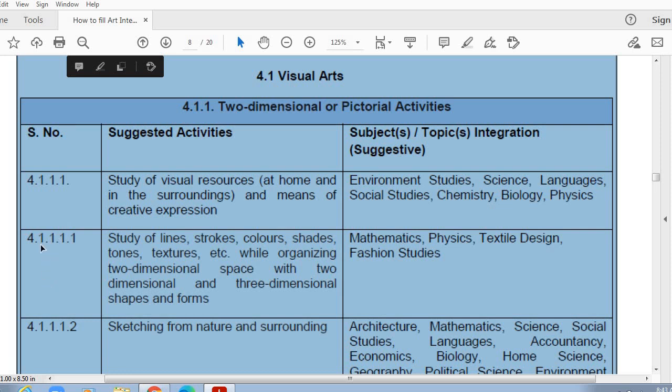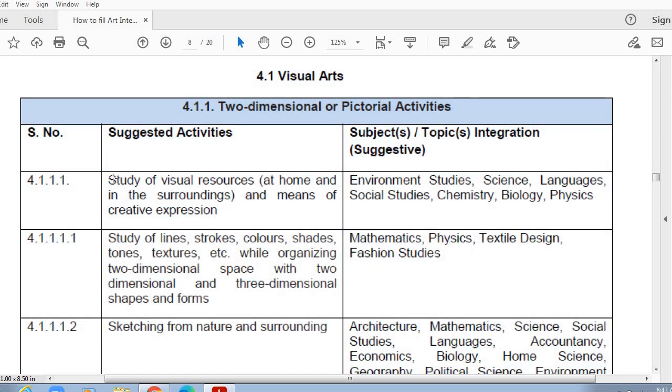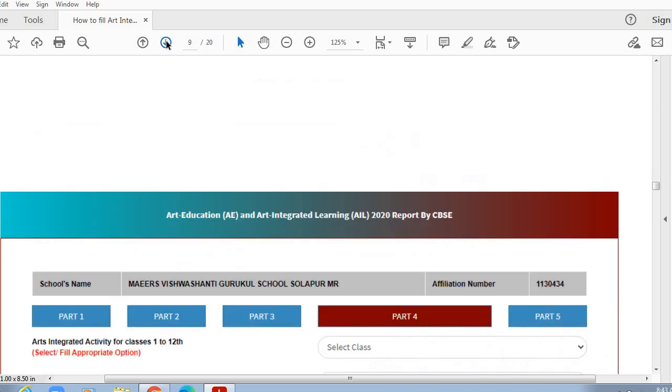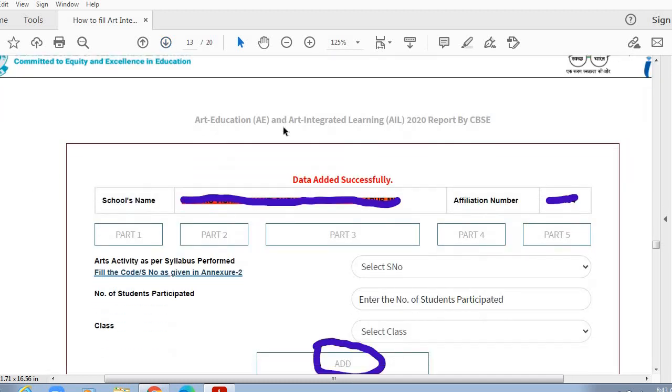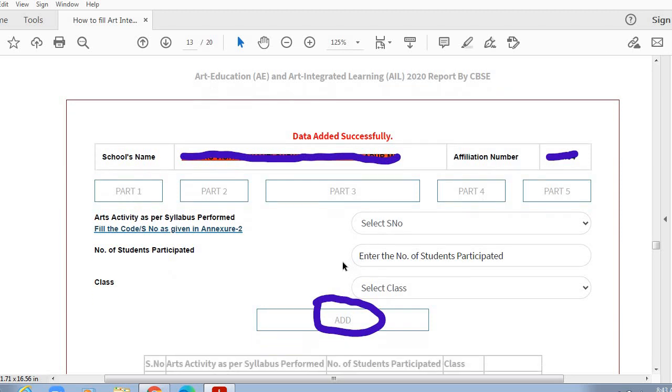4.1.1.1. So these are the serial numbers of the art activities, and in the next column there is description of these art activities or method of conducting the art activity. So from the drop down menu, you need to select one art activity for every class, or if you have performed more than one art activities, you can select more activities.